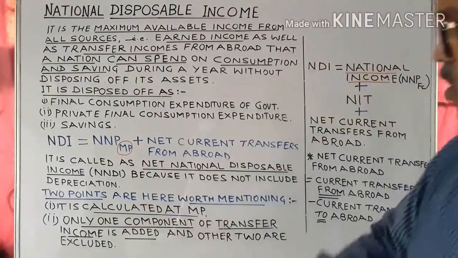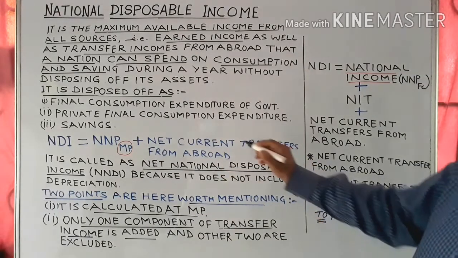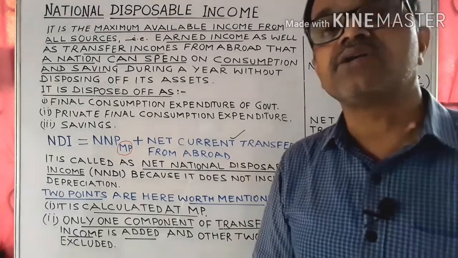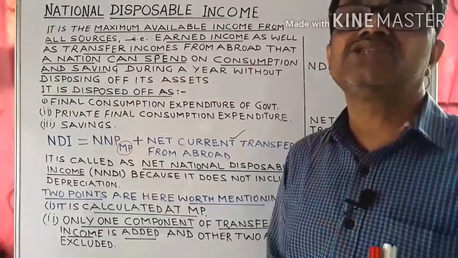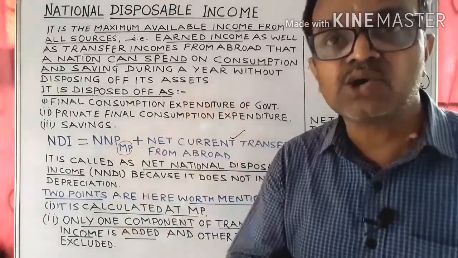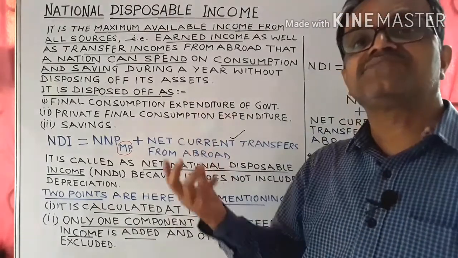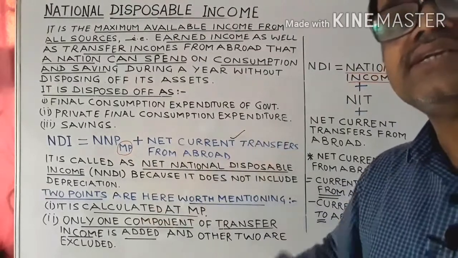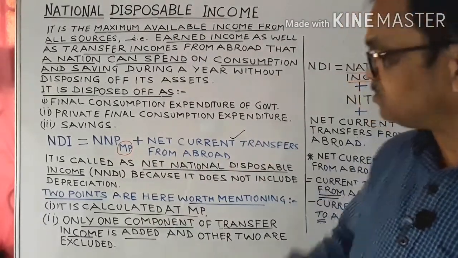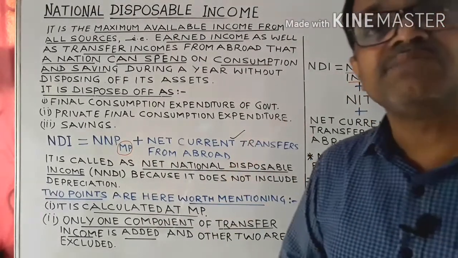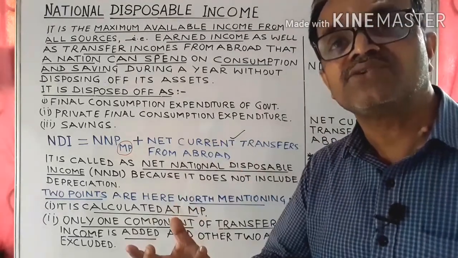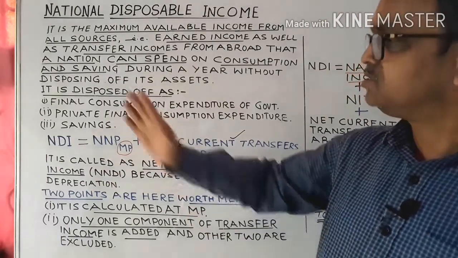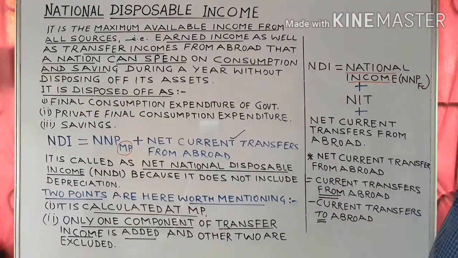And number two, only one component of transfer income is given, that is the net current transfers from abroad. The remaining two components of transfer income, that is interest on national debt and current transfers from government administrative departments, are excluded from the computation process, and only one component of transfer income, that is net current transfers from abroad, is added to net national product at market price to get the national disposable income.